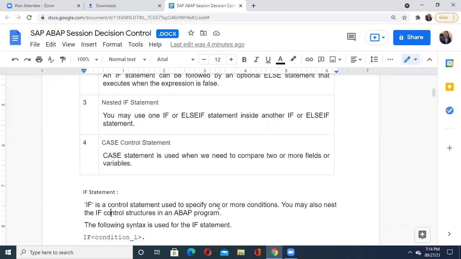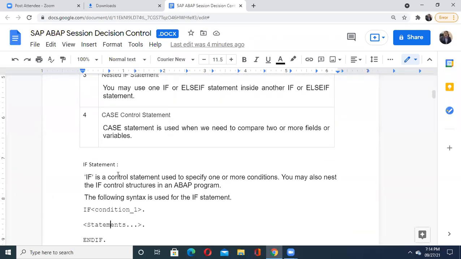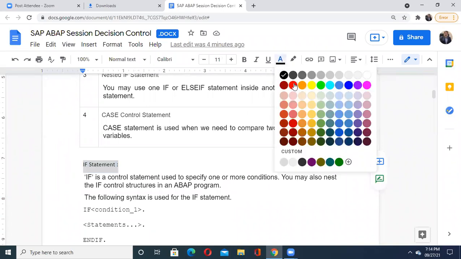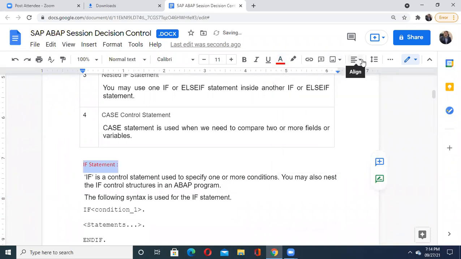Now let us see in depth about all these statements. The first is the if statement. I'll just highlight it so everyone will be able to see. Now we are going to discuss all these statements one by one in depth. Definitely I'll share this file for your reference.